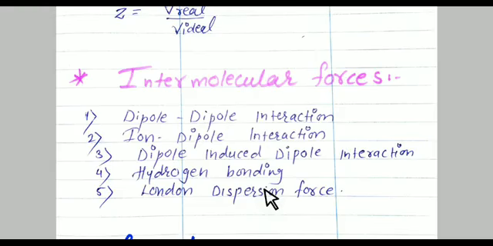Inert gases always have a complete octet and do not undergo any chemical reaction. So in non-polar molecules and in inert gases, the intermolecular forces that exist are known as London forces or London dispersion forces.